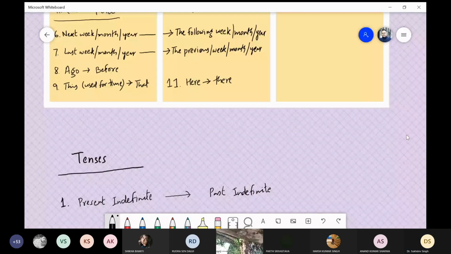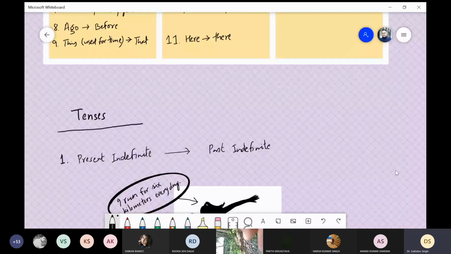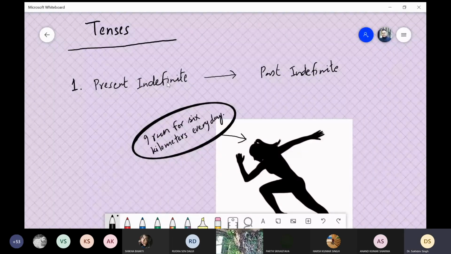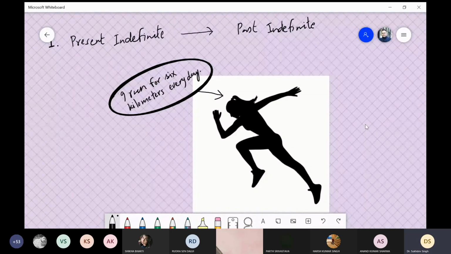Now we come to the usage in the tenses. First is the present indefinite tense. The present indefinite tense will be changed into past indefinite tense. If the direct speech is in present indefinite tense, then you change it into past indefinite tense. Let us see the example of this female sprinter. The female sprinter says, I run for 6 kilometers every day. So the statement in this dialog box is in the present indefinite tense. I run for 6 kilometers every day.